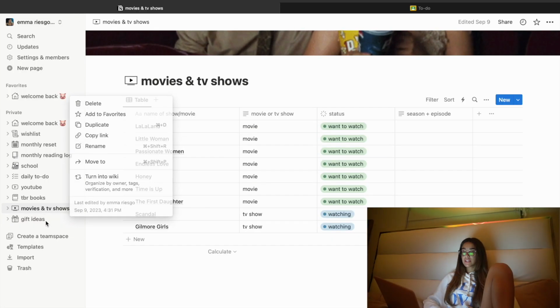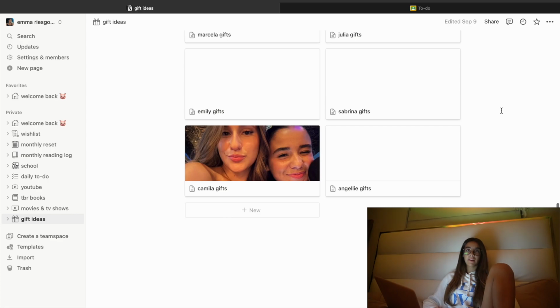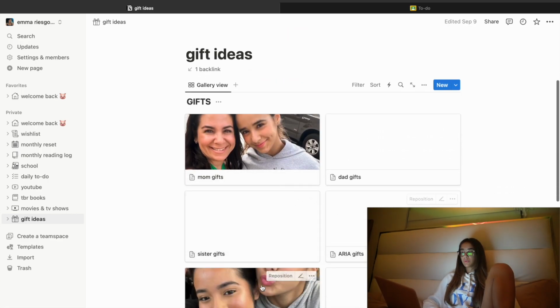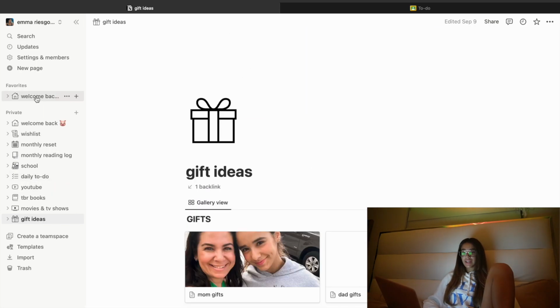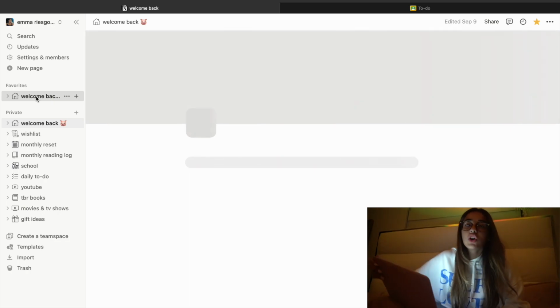And then for gift ideas, I'm obviously not going to open them, but I have the main people in my life that I'm going to get gifts for. And I put a picture for most of these people, but they're just not showing up. So that's what that page looks like. And that is my Notion and how I basically organize myself throughout these months. So that's that. That was a very long section of this video.